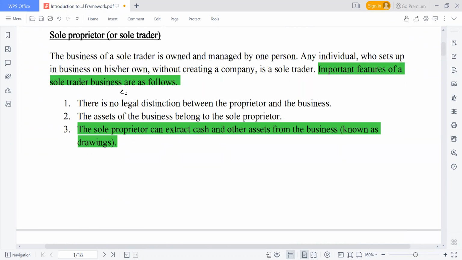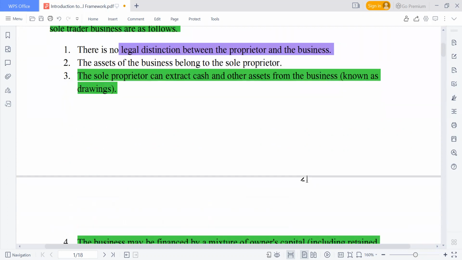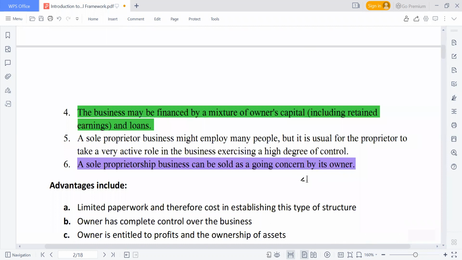There is no legal distinction between the proprietor and the business. The assets of the business belong to the sole proprietor. The sole proprietor can extract cash and other assets from the business, known as drawing. The business can be financed by a mixture of owner capital, and there can also be loans as well.